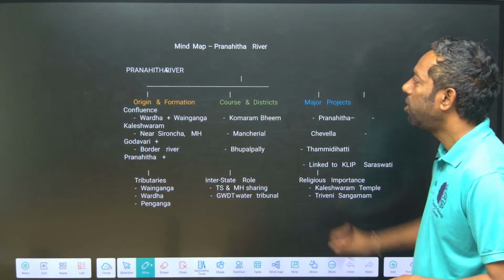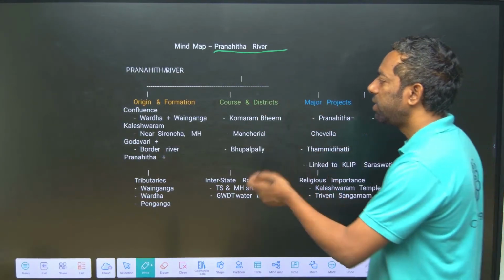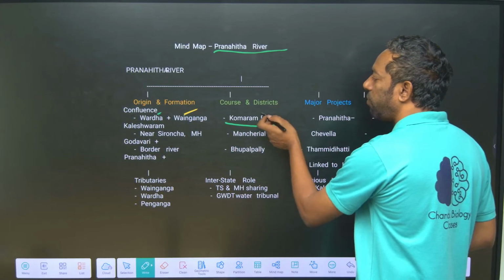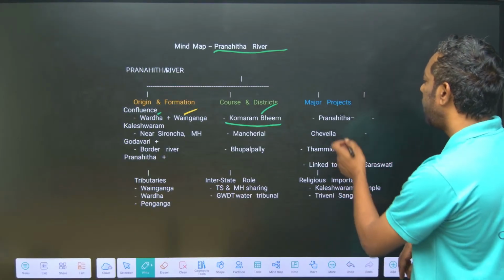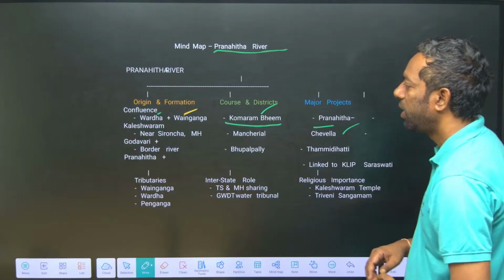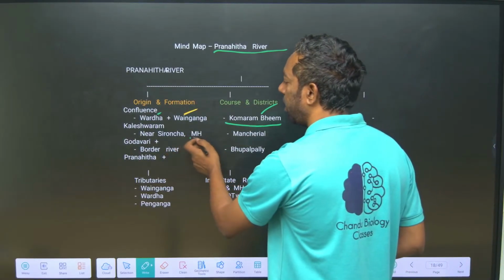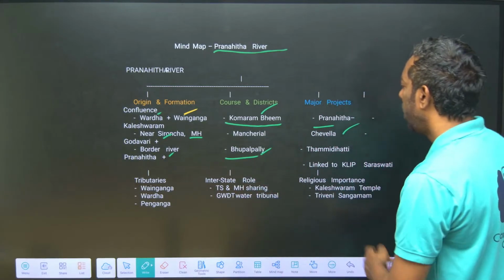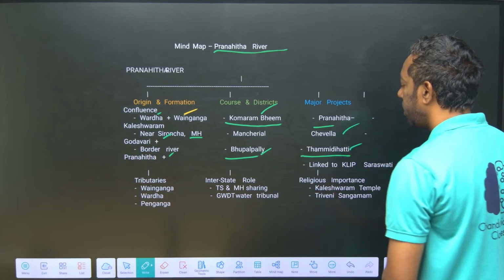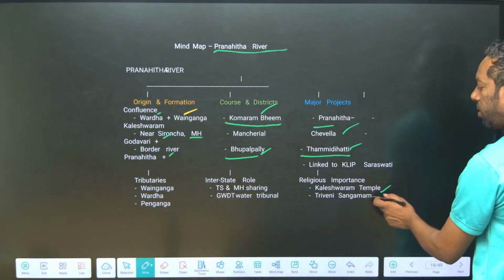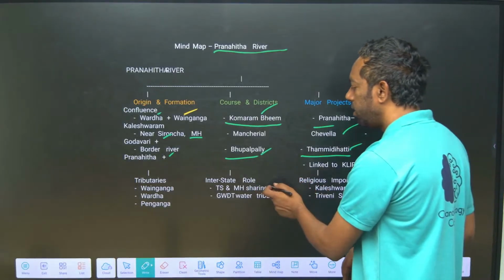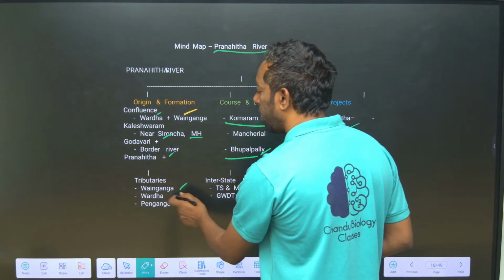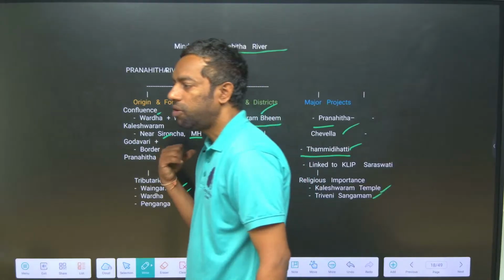Mind map about Pranahita. Its origin is the combination of Wardha and Venganga. It flows first through Komaram Bhim district, and Pranahita Chevella is the major project. Near Maharashtra, Godavari and Pranahita meet, then it flows through Bhupalpalli and Manchiryal. Tammidihatti is the project, and religiously important are Kaleshwaram temple and Triveni Sangam. Interstate, Maharashtra and Telangana share the water, and the tributaries are Venganga, Wardha and Penganga. I hope you guys understand.